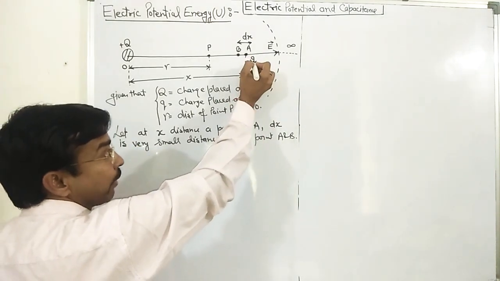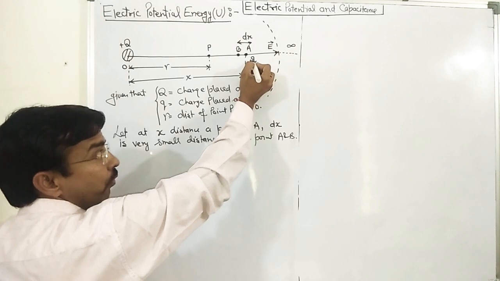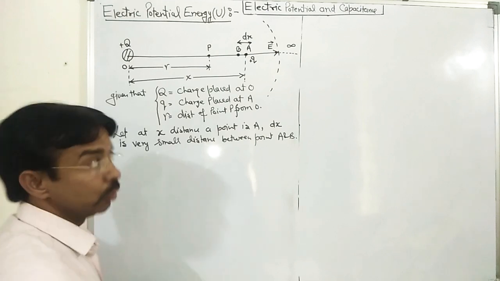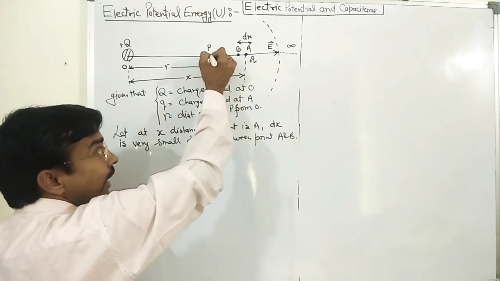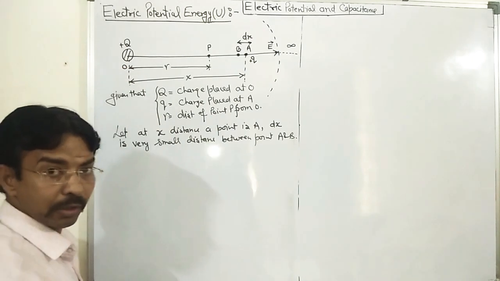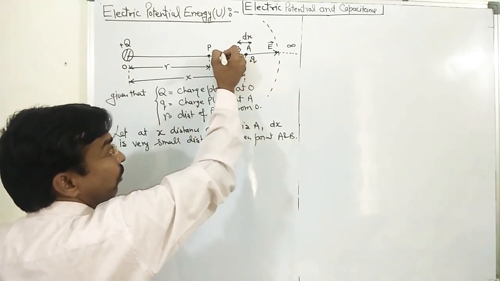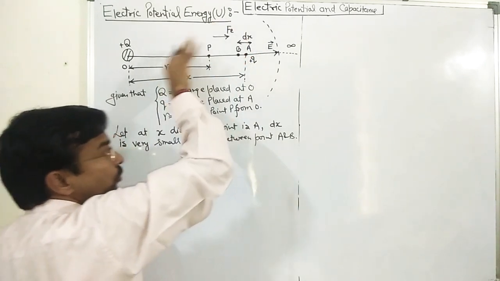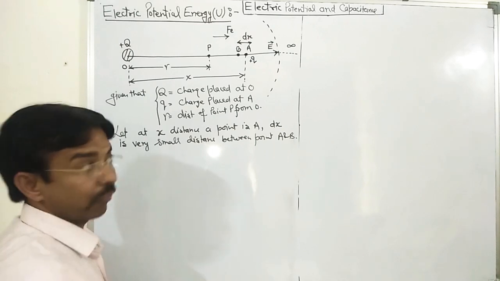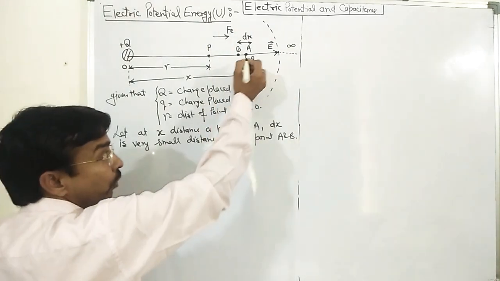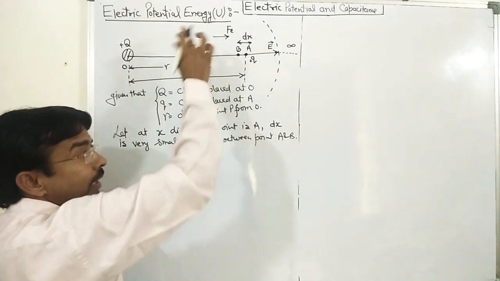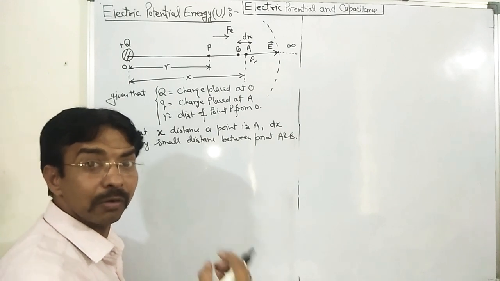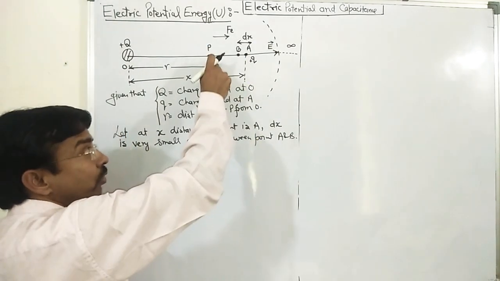Suppose I am bringing that charge, small q, from point A to point P. Then what will happen? It will move in the electric field of the source capital Q. And you know very well, here a force of repulsion will act on it. It is known as the electrostatic force, which must be directed along the electric field, or outwards. And if you want to bring that charge, you must apply a force to bring it from here to there.